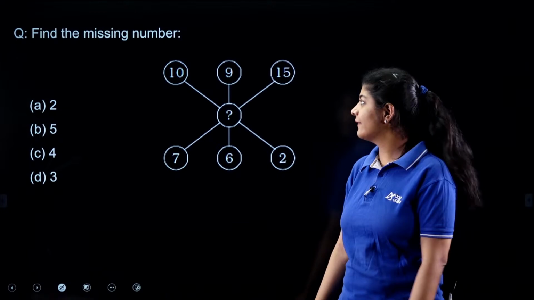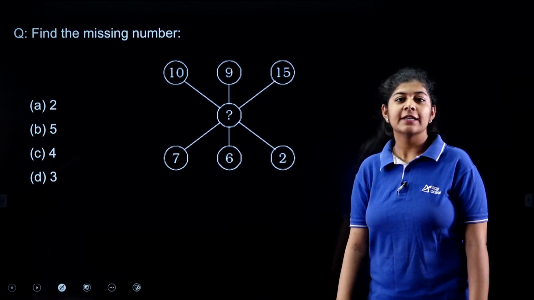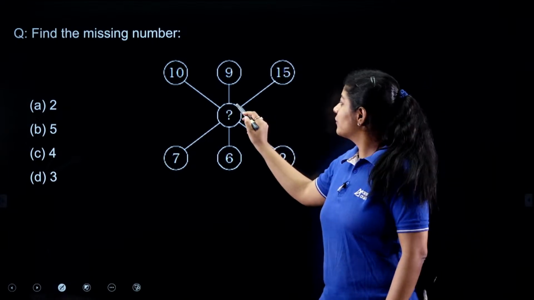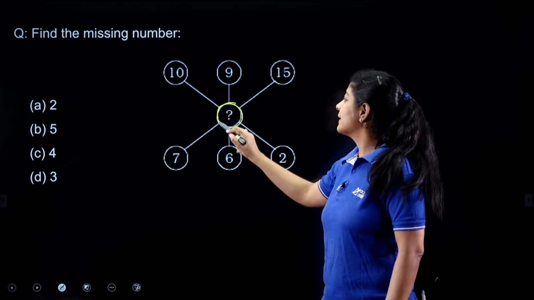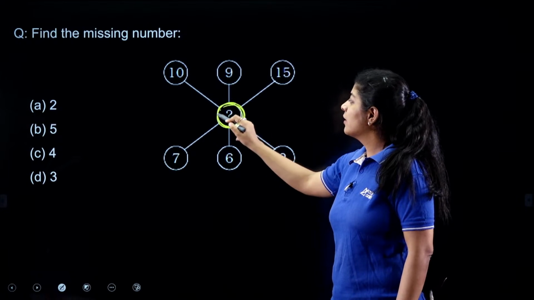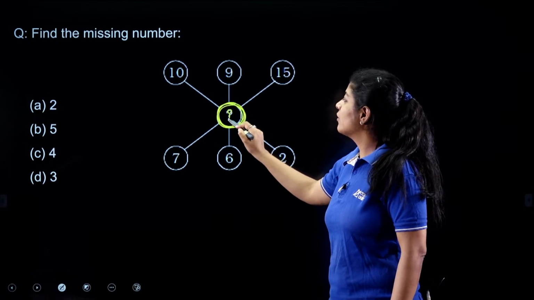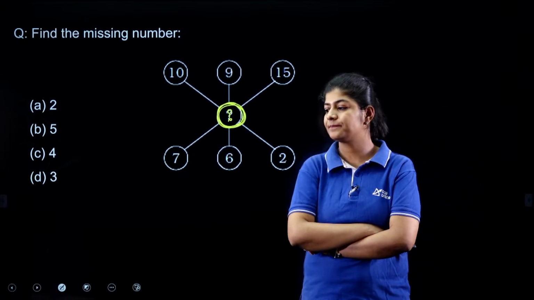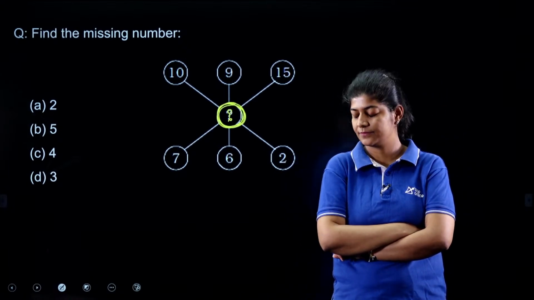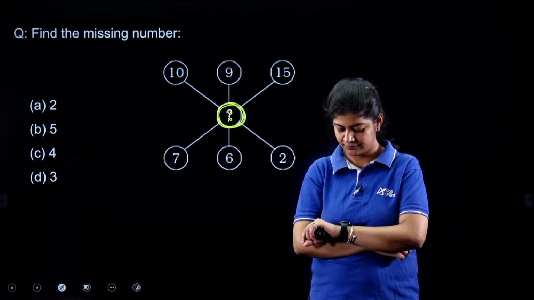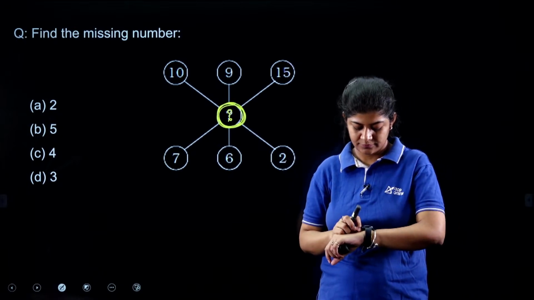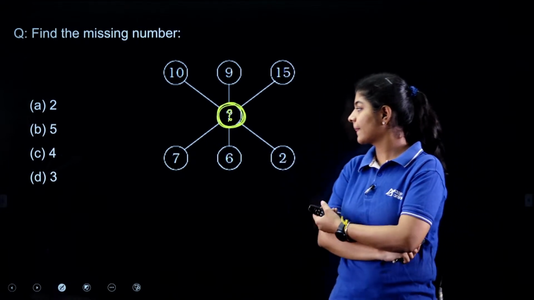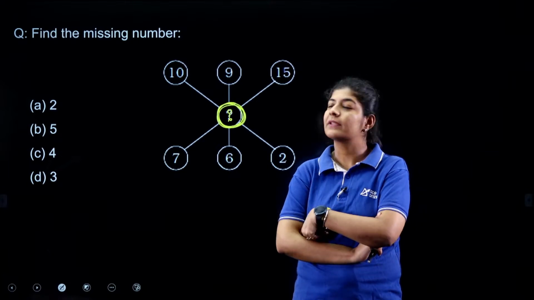This one is again a very easy one. All you need to do is understand the pattern. We just need to figure out what will come at this particular place. We need to figure out the value of this question mark. So what answer are you getting? It's a very simple one.